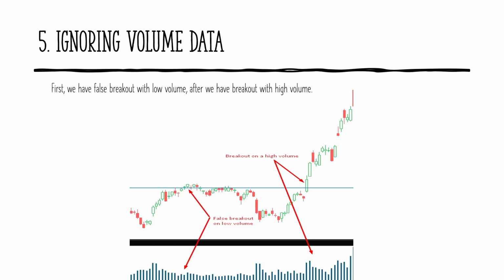High volume confirms strong market participation, increasing the likelihood of a successful breakout, while low volume can indicate weakness and potential failure.